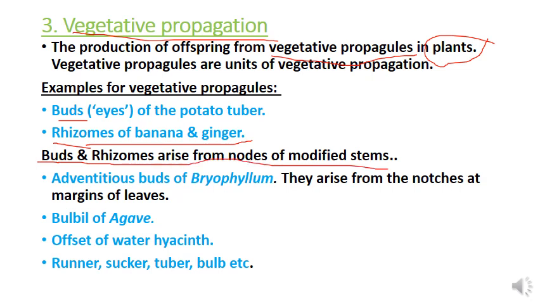So both these buds and rhizomes arise from nodes of modified stems. This is important, that is, buds and rhizomes arise from the nodes of modified stem. The third one is adventitious buds of bryophyllum. And these adventitious buds of bryophyllum arise from the notches which are present at the margins of leaves.